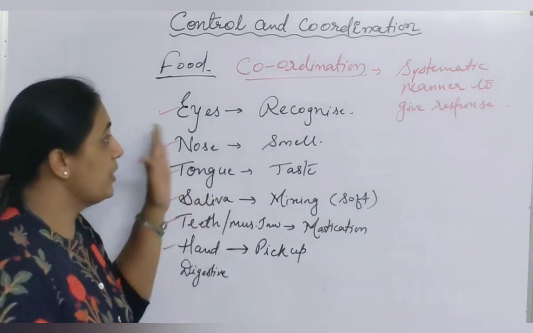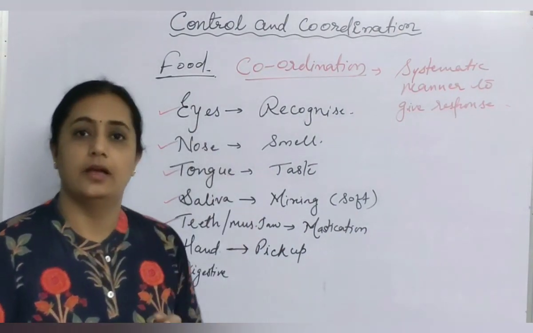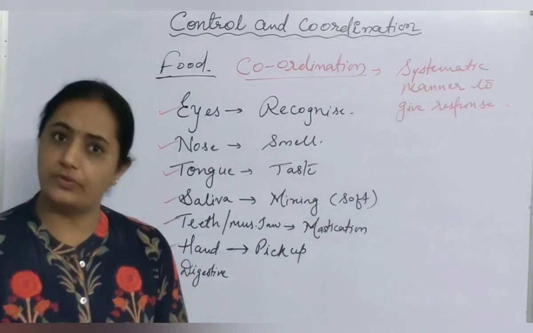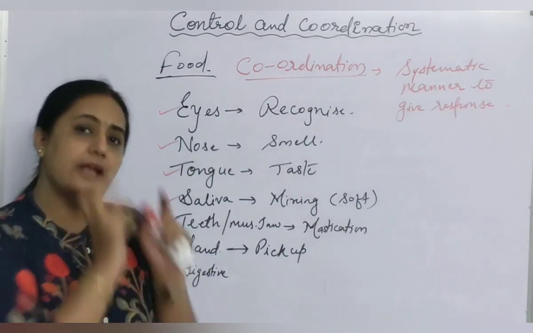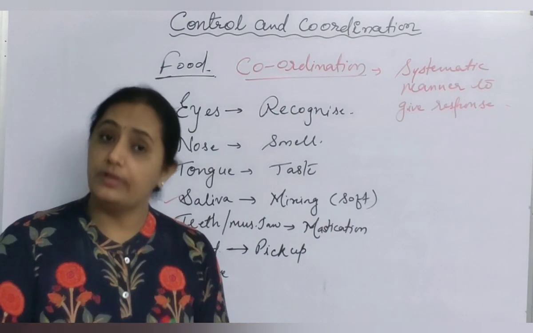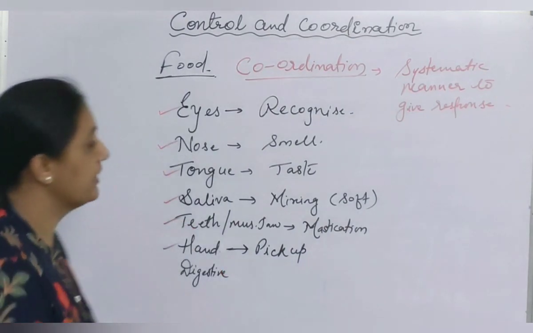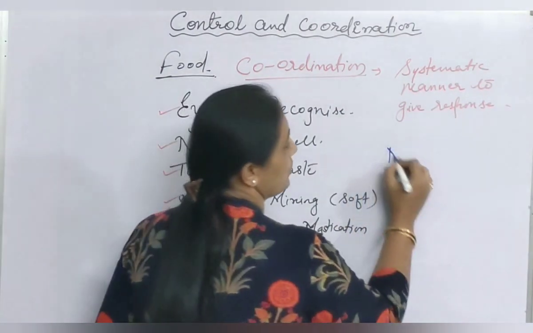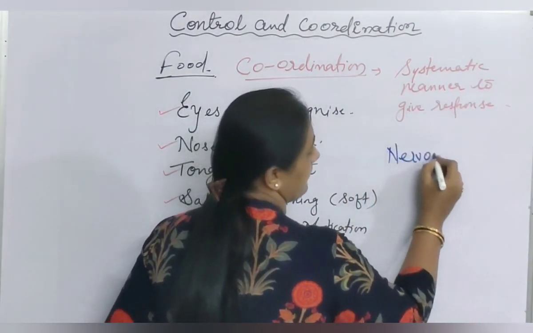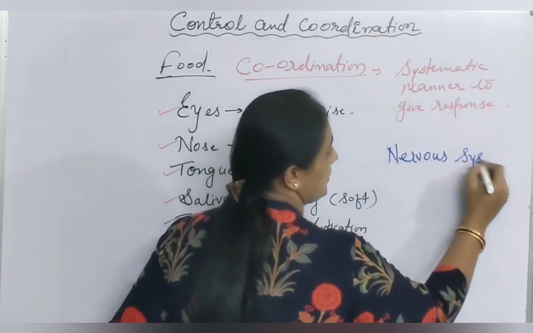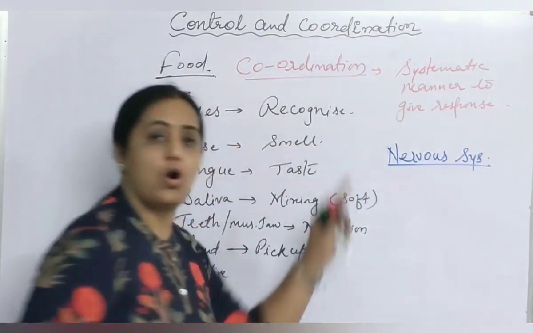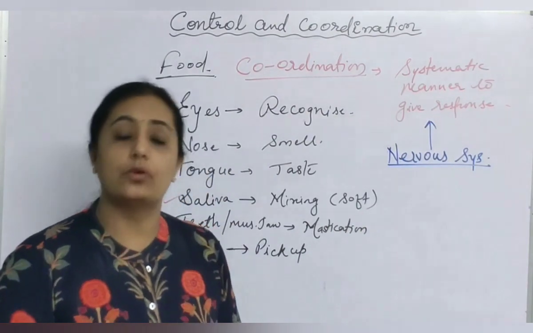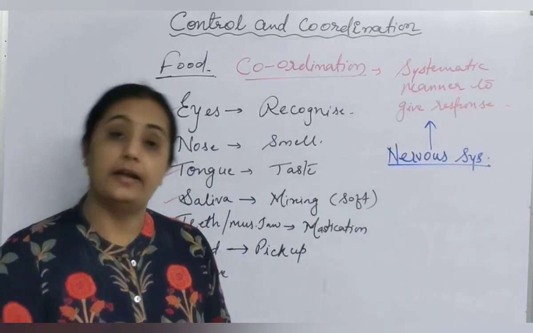Now here, who is governing all this thing? How we come to know that after this much part, this hand has to stop the functioning. After this much part, teeth has to stop the functioning. How we come to know? With the help of nervous system. Here, the role of nervous system is there. So, nervous system help us to perform all the things or all the activities in a systematic, coordinated manner and in a controlled manner.